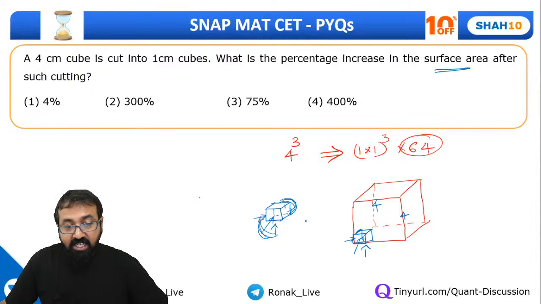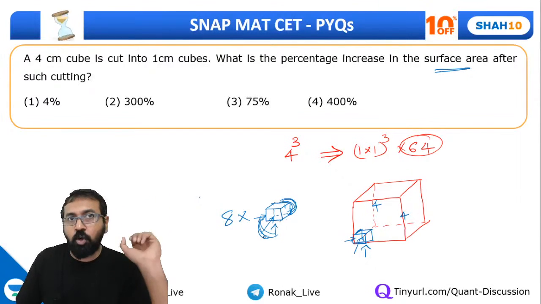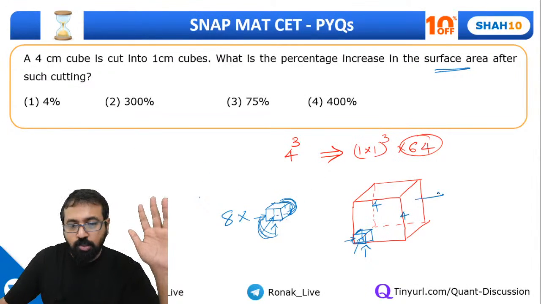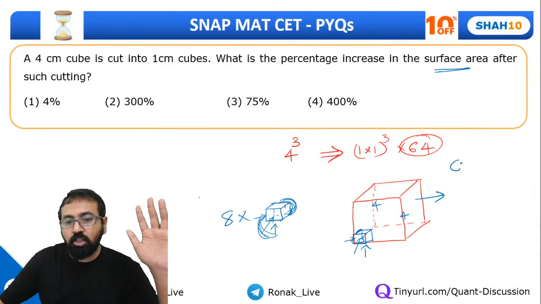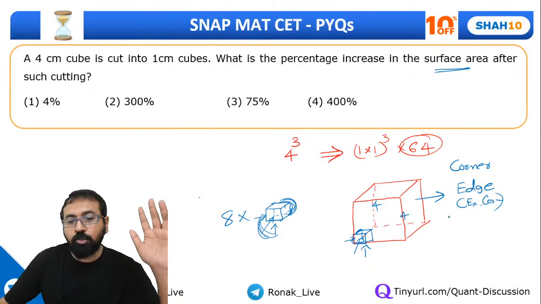See, there are 8 such corner cubes. In each of these corner cubes, 3 surfaces were exposed and 3 surfaces were not exposed, right? So guys, we'll have to understand it this way. When I cut this into smaller cubes, how many corner cubes will be there? Then how many edge cubes will be there, excluding corners? Then how many of these center cubes will be there?